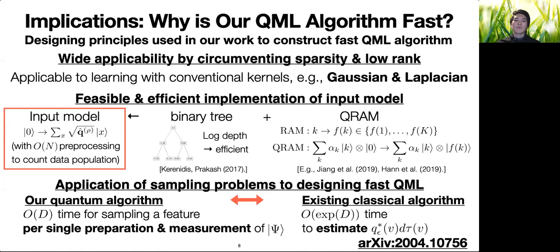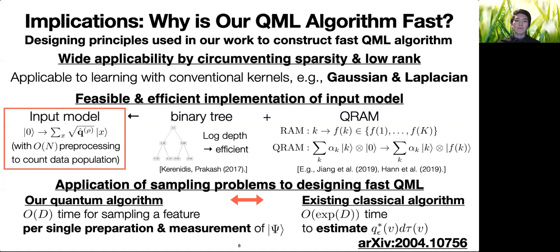Finally, since we apply quantum computation to a sampling problem, our algorithm can avoid overhead of estimating expectation values from many copies of quantum states. The existing classical algorithm estimates the description of the optimized distribution using matrix inversion and then performs sampling. In contrast, our quantum algorithm represents the distribution by amplitudes of quantum state psi.